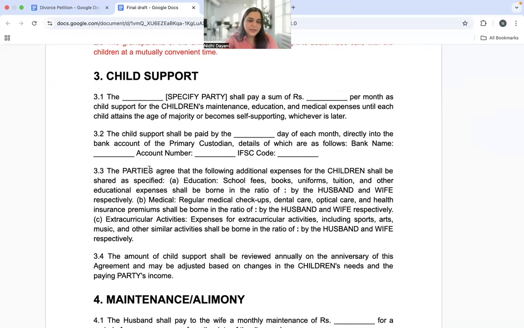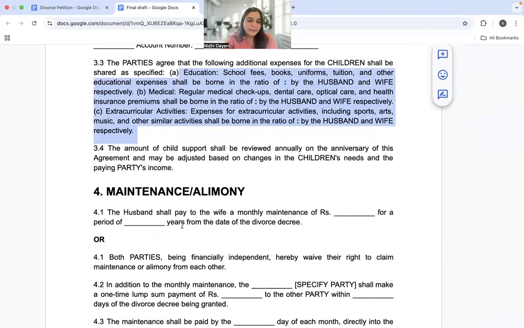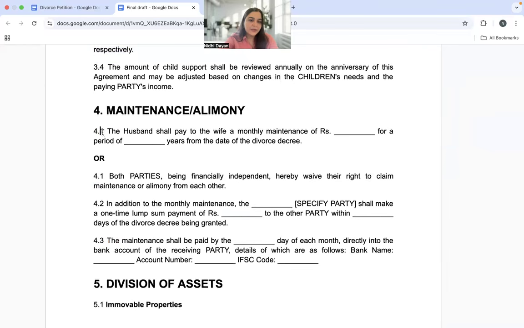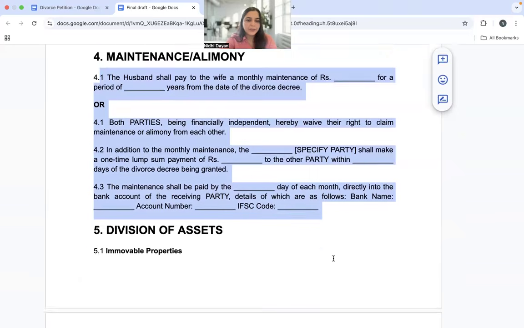Child support has been given. I don't think there are any changes here, the bank account details of how this is going to happen, additional expenses about school, medical, extracurricular, they've been noted down. Maintenance also has been given. So whatever is the amount that has been agreed between the parties, we can just fill it up here. I asked AI for a template, and that's why it has given all of these blanks and placeholders.